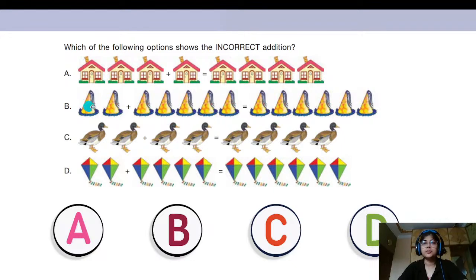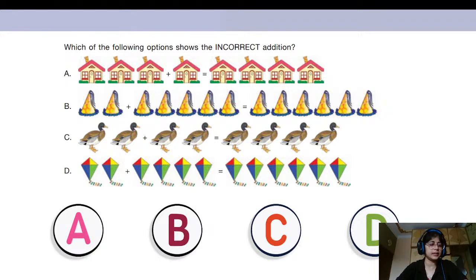Okay. So what is the bond of 2 and 5? 2 plus 5 should give me 1, 2, 3, 4, 5, 6, 7. But let us check what answer they have given. They have said 1, 2, 3, 4, 5, 6. They have said that the answer is 6, but we are getting the answer as 7, isn't it? There should be 7 birthday caps, but they are writing the answer as 6 birthday caps. So this is not looking correct, right?